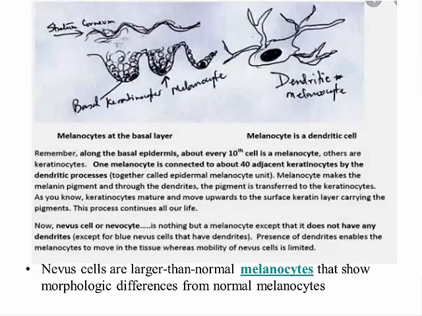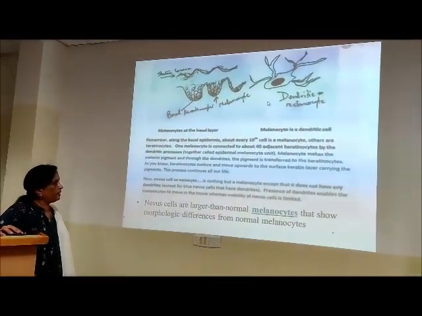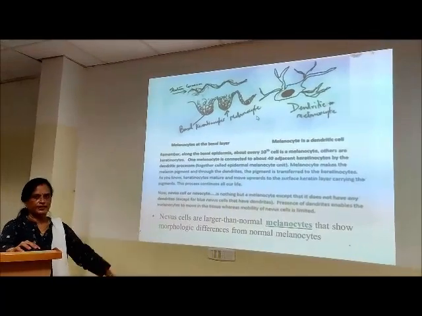They are dendritic cells, so their dendrites spread over the adjacent keratinocytes. They produce melanin and distribute the melanin to the surrounding keratinocytes.